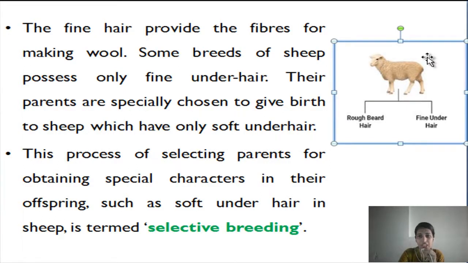Some breeds of sheep possess only fine hair. Their parents are specifically chosen to give birth to sheep which have only soft underhair. This process of selecting parents for obtaining special characters in their offspring, such as soft underhair in sheep, is termed as selective breeding.